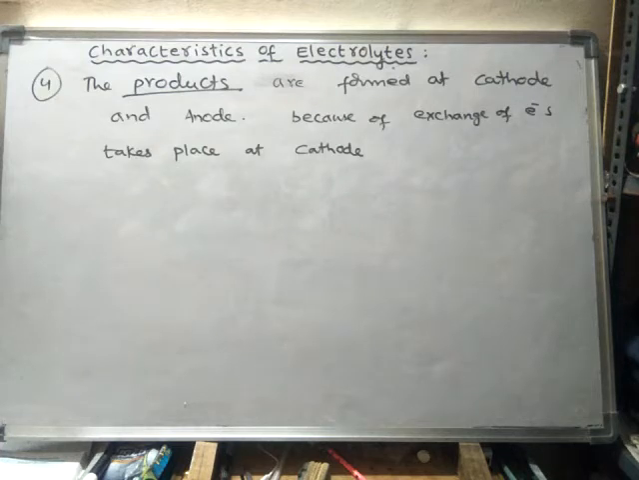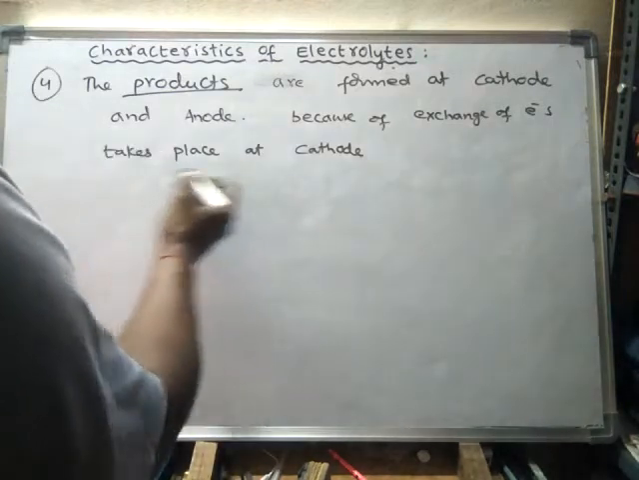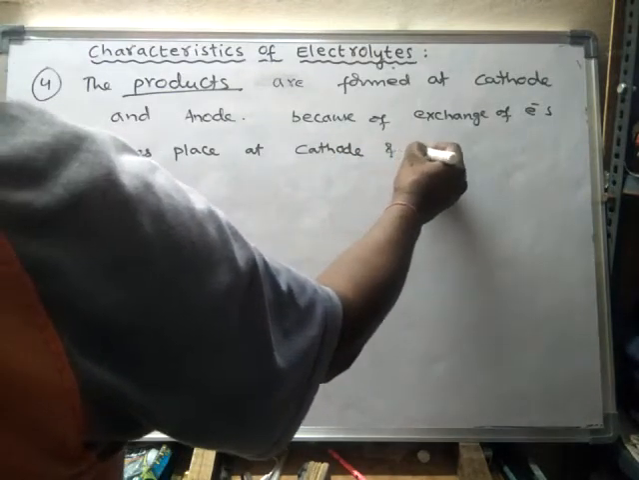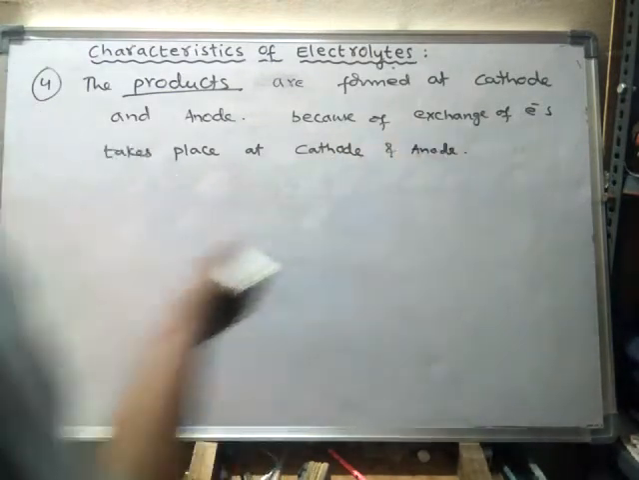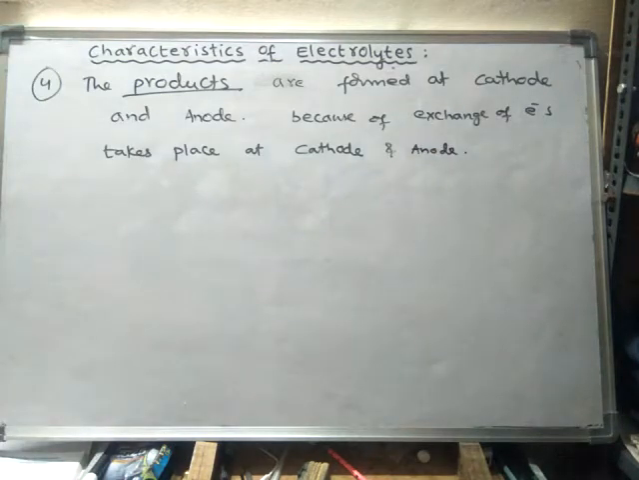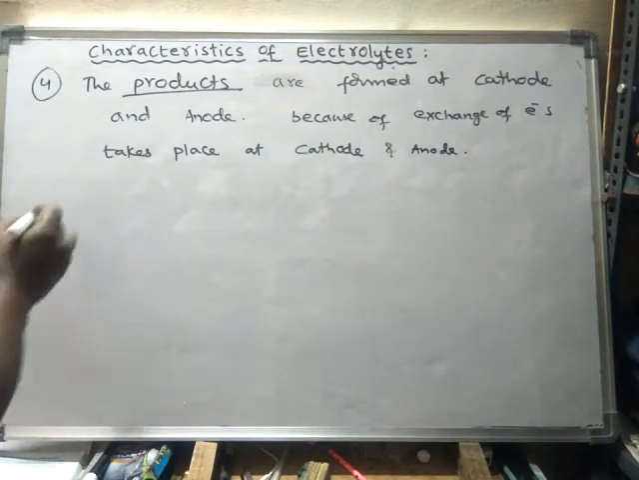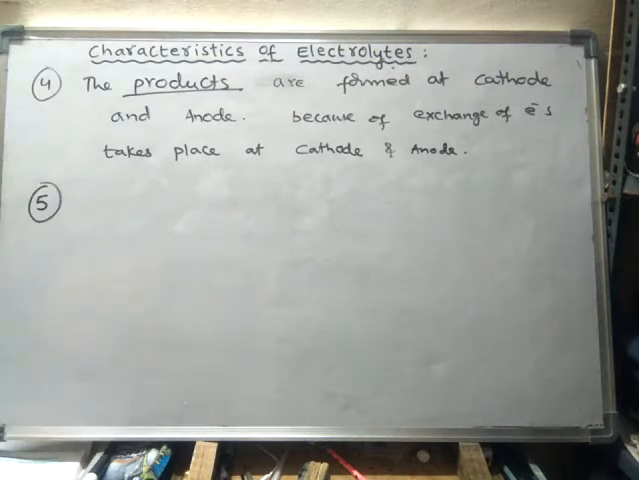In the same way, anion will discharge at anode. So the product from anion is formed at anode only, because electrons are exchanged at anode, and also at cathode. So because exchange of electrons takes place at cathode and anode, the products are formed at cathode and anode only. At no other place the products are formed. Okay, next.